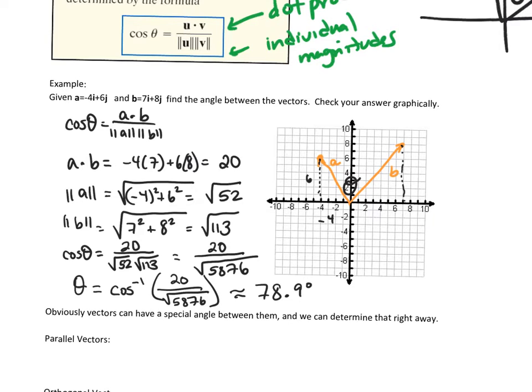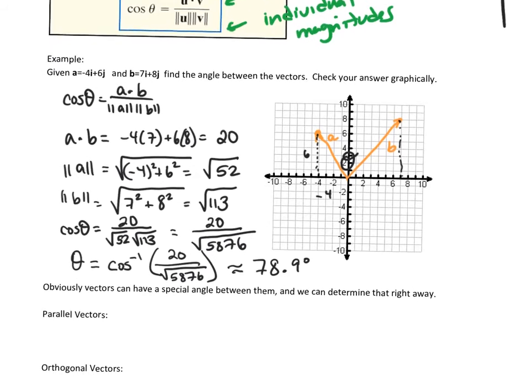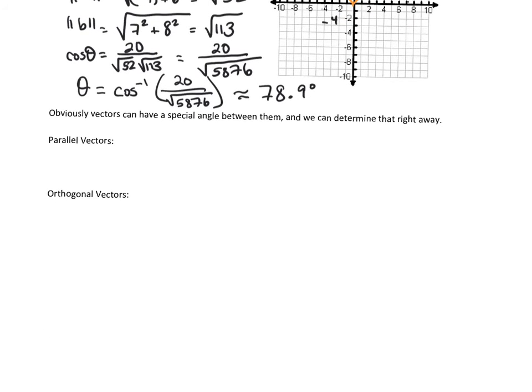Okay, there are two special kinds of relationships between vectors that we can look at, and those are called parallel and orthogonal vectors. Parallel vectors are just going to be two vectors going the same direction. Going the same direction means they have the same angle.